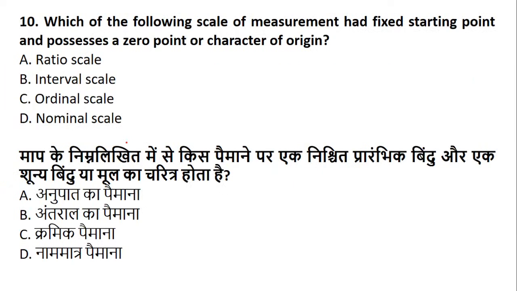Now let's go to question number 10. I took the first question, and now I have come to the scales with the last, 10th question. Let me see how you do it. Which of the following scales of measurement has a fixed starting point and possesses a 0 point or a character of origin? Whether it is ratio, whether it is interval scale, whether it is ordinal scale, whether it is nominal scale. Which of the following scales of measurement has a fixed starting point and possesses a 0 point or a character of origin?